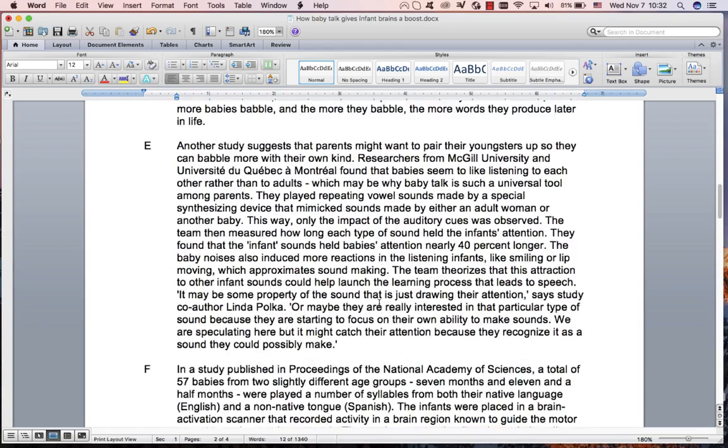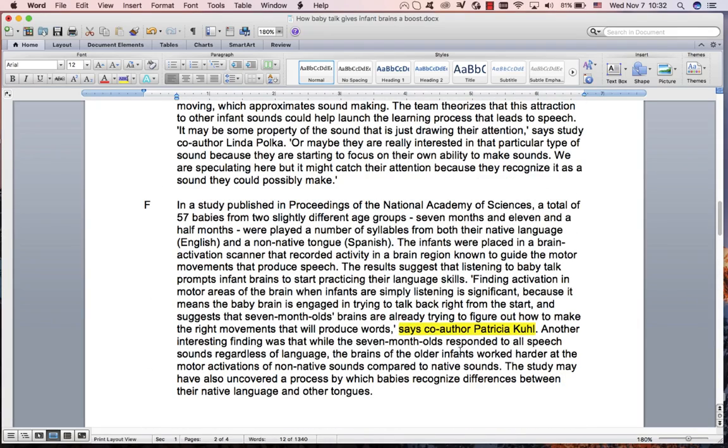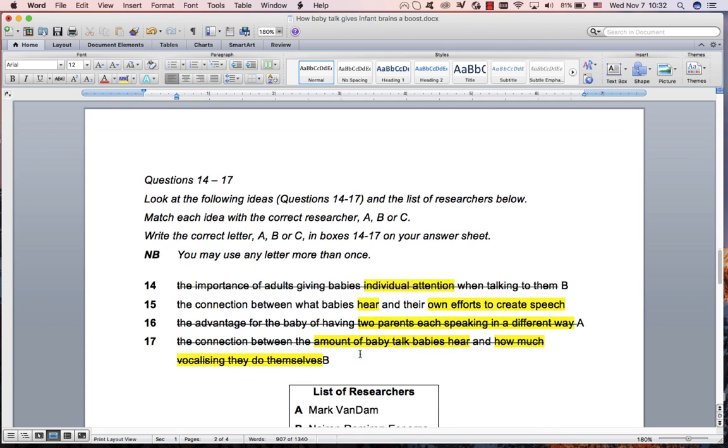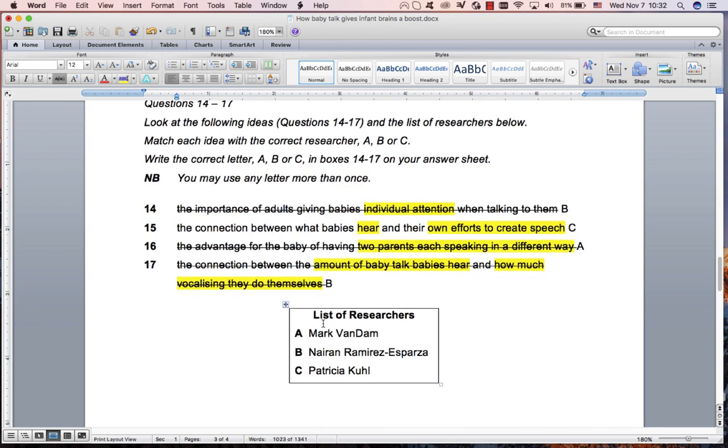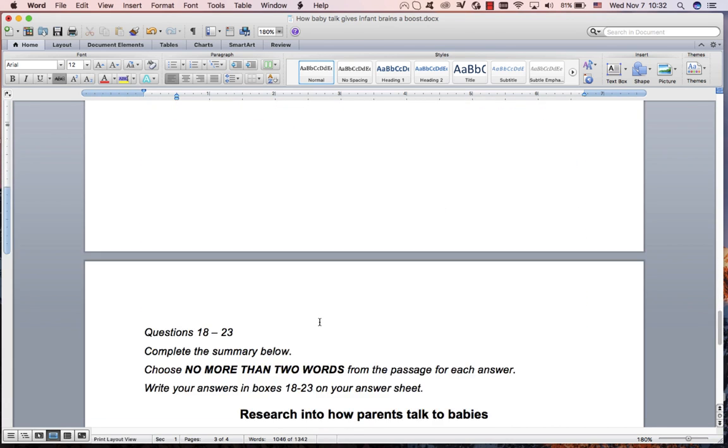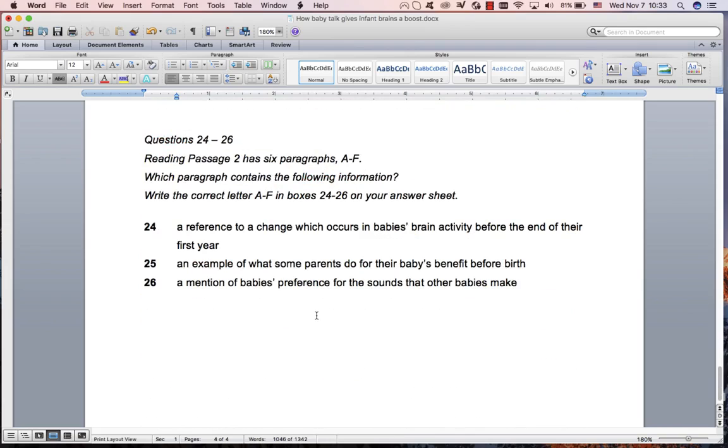Connection, what they hear, and their own efforts. Own efforts is that they worked harder at the motor activations of these sounds is what they hear. Very difficult one, but you could have probably guessed it. So that would have been C then. All right. But anyway, maybe you could have gotten 16 and 17 just from the summary. Now I need to move a bit quicker. This video is getting a bit long, so I'm just going to go through these quite quickly.